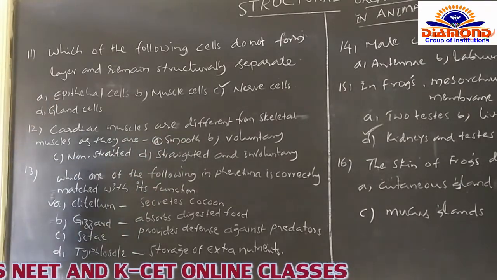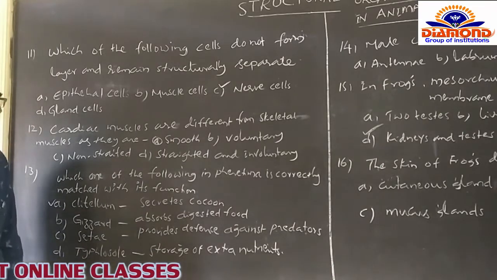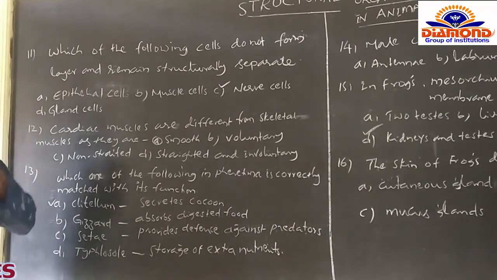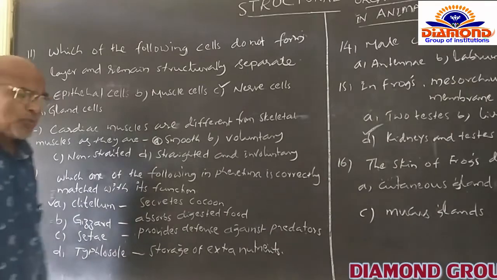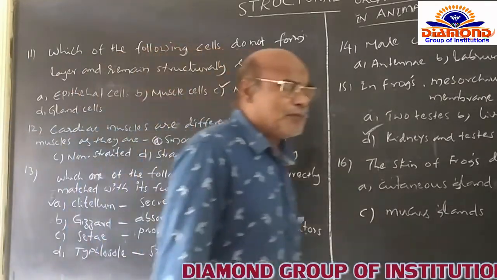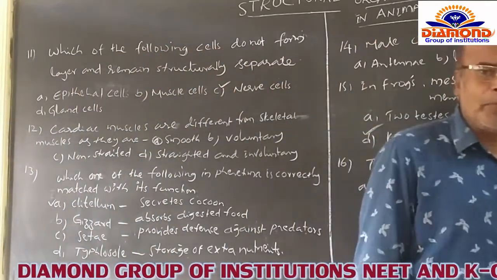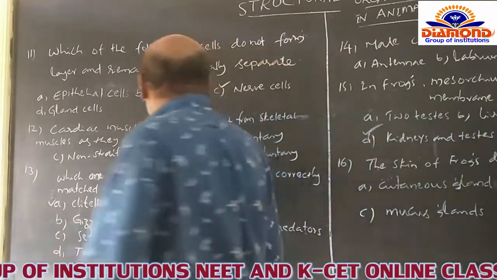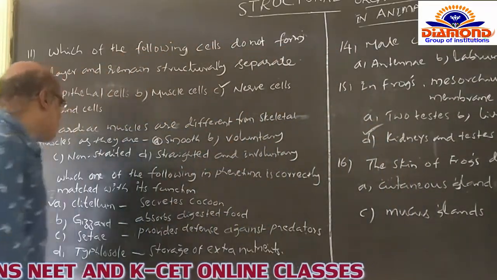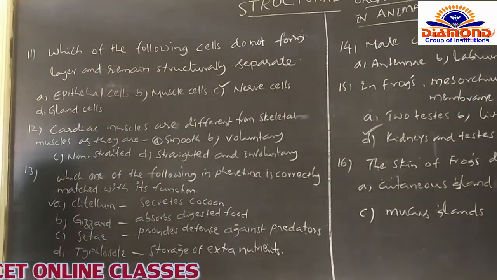Voluntary muscles means the striated muscles, which are called voluntary muscles because they naturally function under the will and wish of the human body. That's why voluntary muscles. And C option is the non-striated muscles.